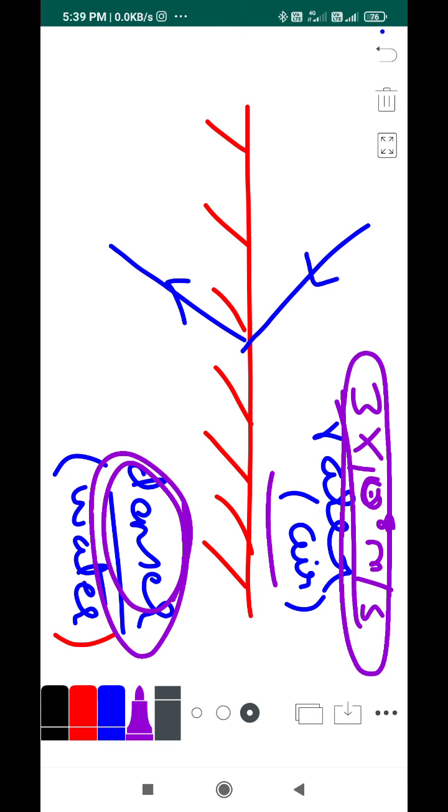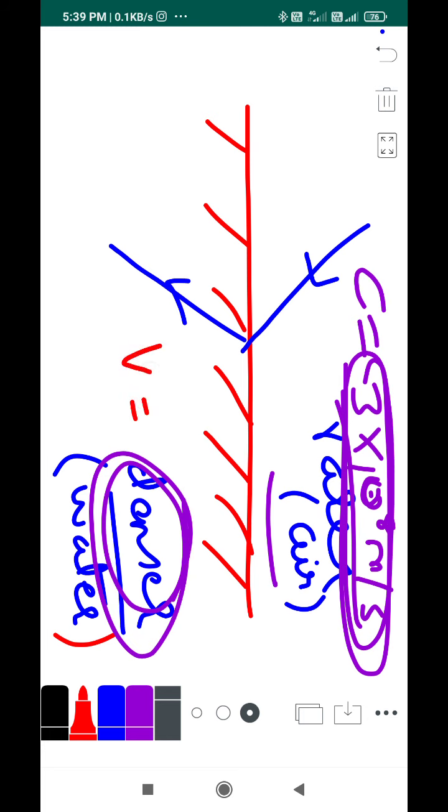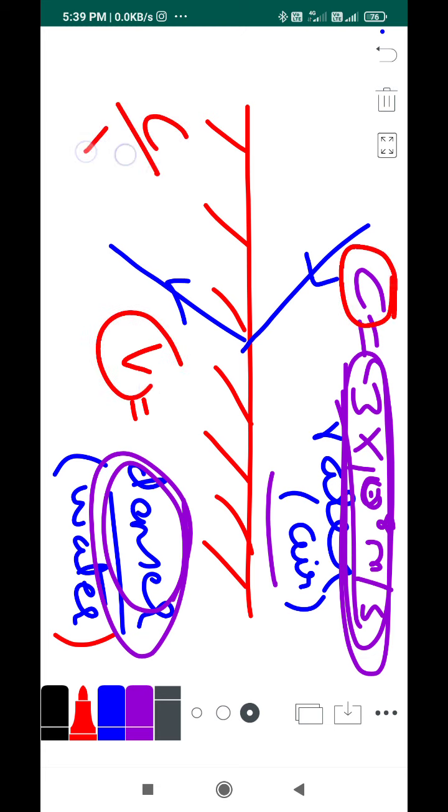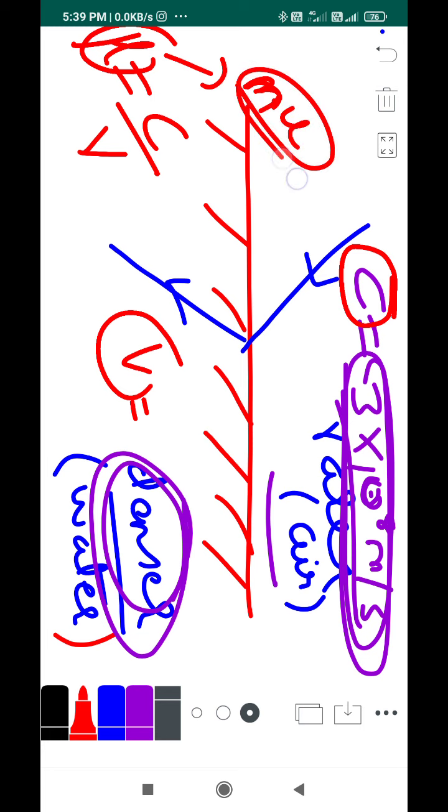So keeping this in mind, velocity changes, right? Let this value be c. So c is nothing but the velocity of light in the rarer medium. And since the denser medium is different, the velocity is different, I'll call it v. If you take the ratio c to v, that is called the refractive index or mu.